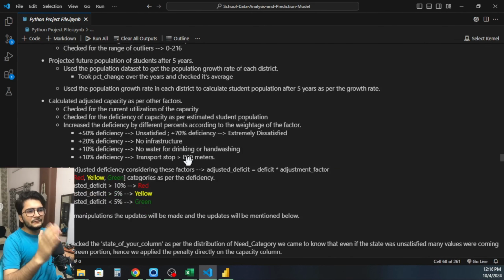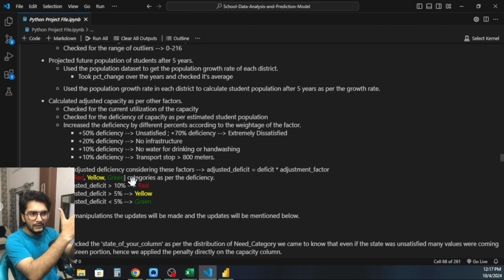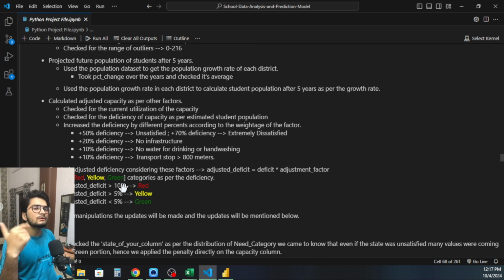Once the adjusted deficit was created, we divided our urgency requirement into three categories: red, yellow and green. We were doing this in mahalas, but we had to do it district wise. So in each district, if the deficiency is more than 10% of the total deficiency, it is going to be in the red category, which means there is the most requirement.